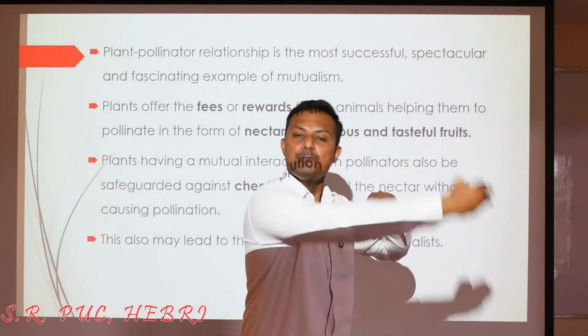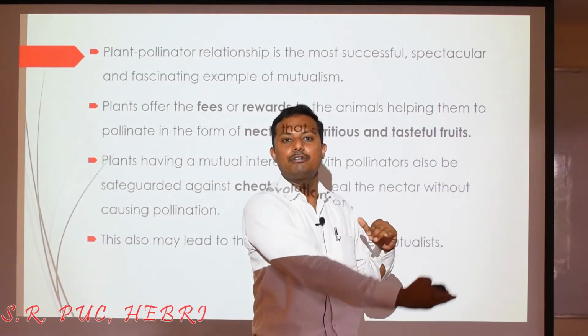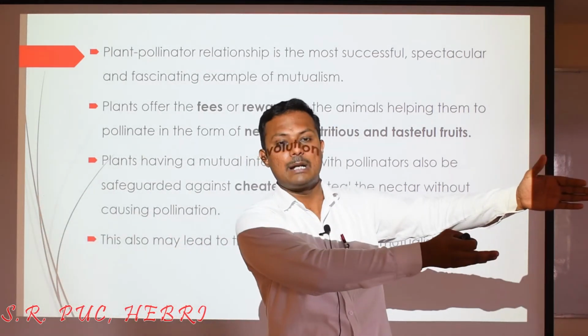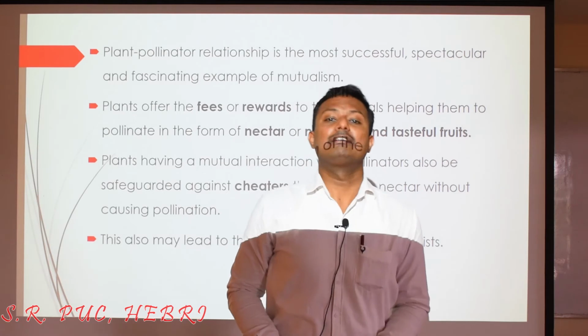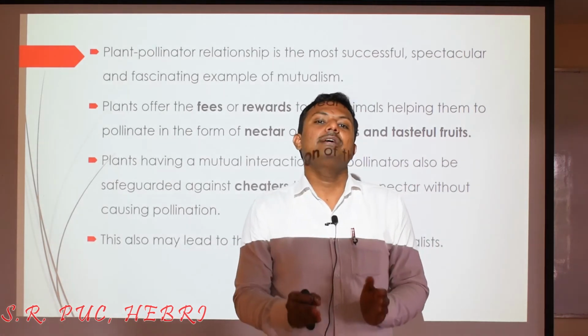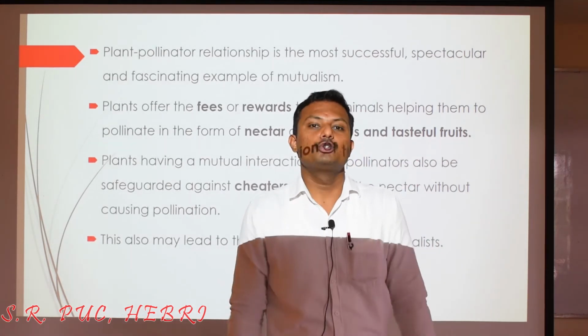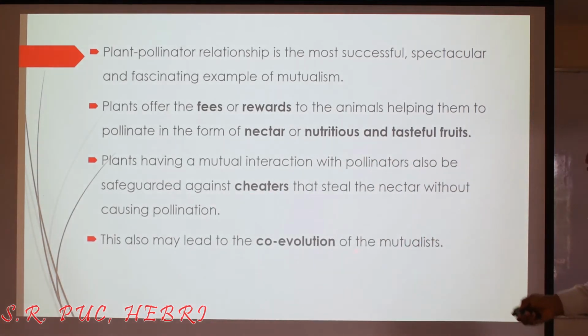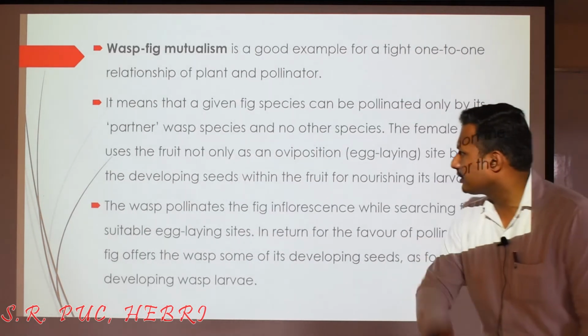If one develops a kind of adaptation or variation, the other also has to adjust with the changes adopted by the other organism. Otherwise, there will be a failure in forming a mutualistic relationship. So this leads to co-evolution in the mutualists which are actually involved in the mutualistic relationship.